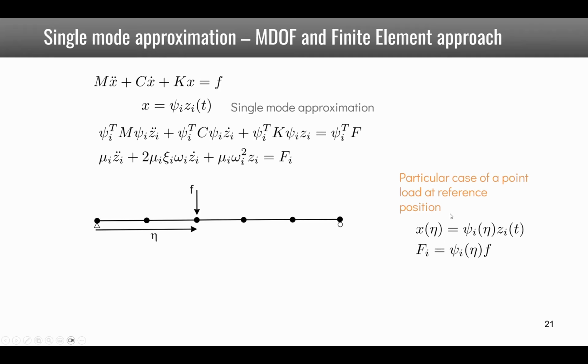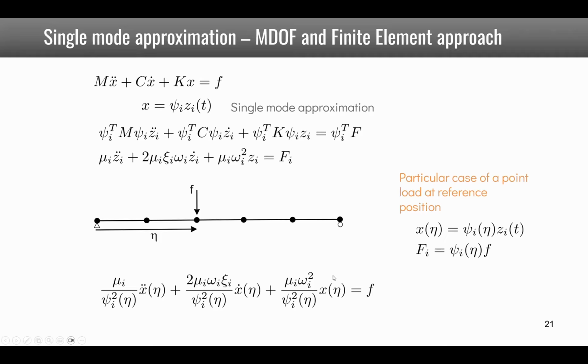So we will now replace in this equation z_i by x of eta divided by psi_i of eta, and we replace F_i by this expression and then divide by psi_i of eta. If we do that, we obtain the following expression, which is now expressed as a function not anymore of the modal displacements, but of the displacement of the reference point we have chosen.